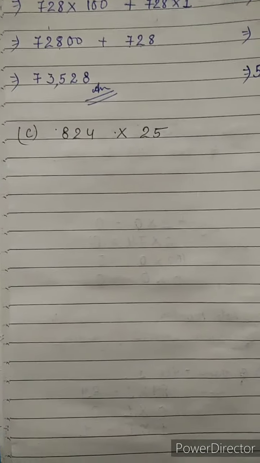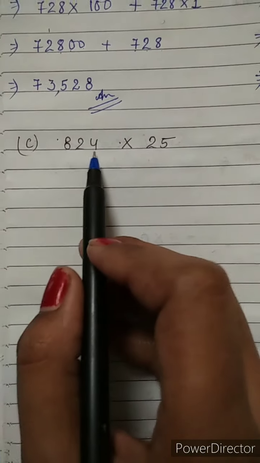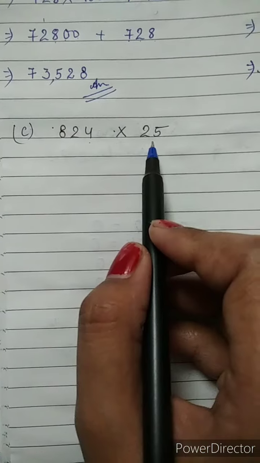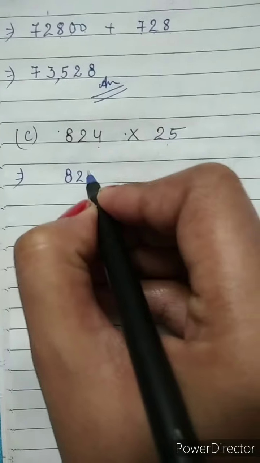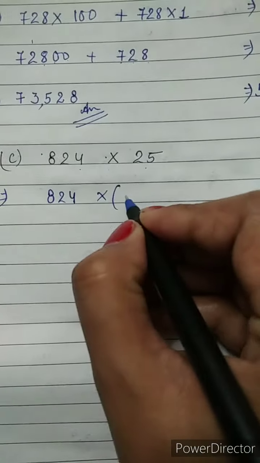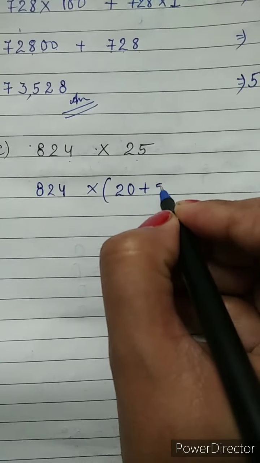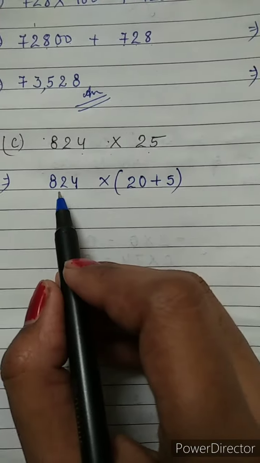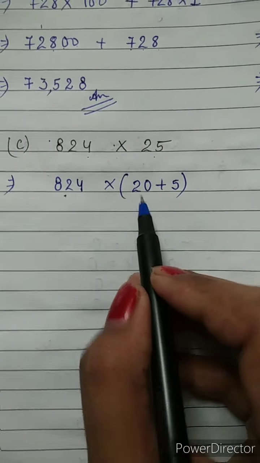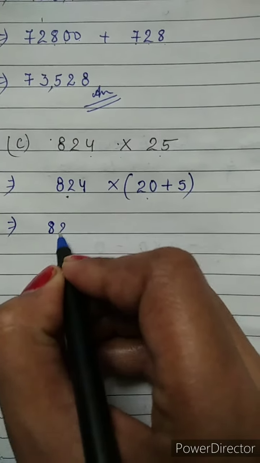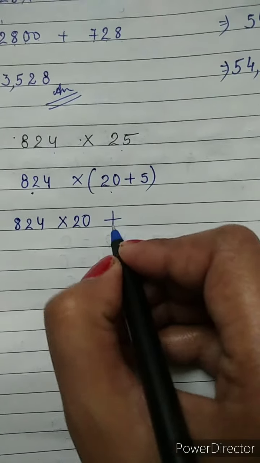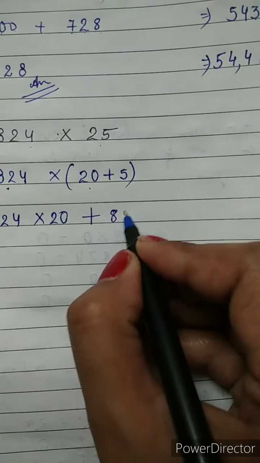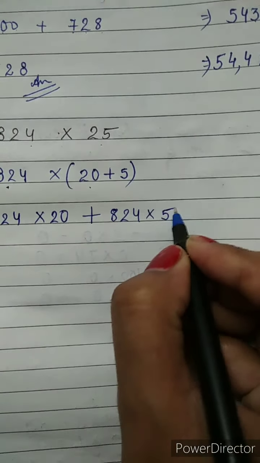C part of question number 4, that tells us 824 will multiply by 25, but we have to multiply it through the distributive property. So 824 as it is, because it is difficult to distribute, but 25 will distribute in two portions, that is 20 plus 5. Same as, 824 will go first near to 20. सबसे पहले कौन पढ़ रहा है ब्रैकेट के अंदर? 20, तो सबसे पहले किसके पास जाएगा? 20 के पास. Then plus, then 824 will go near to 5.